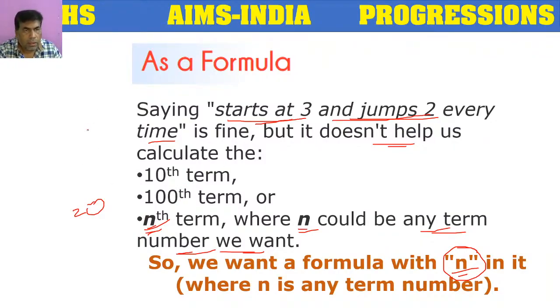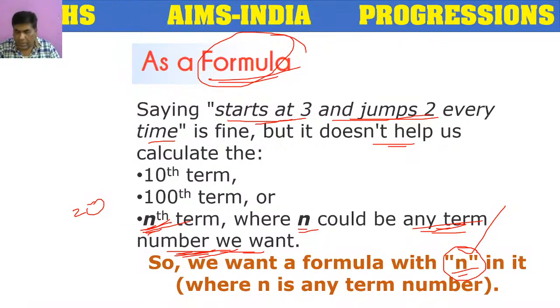So the rule of the sequence should be written as a formula in terms of n. What is n here? The term which we are going to find. So that is the nth term here.